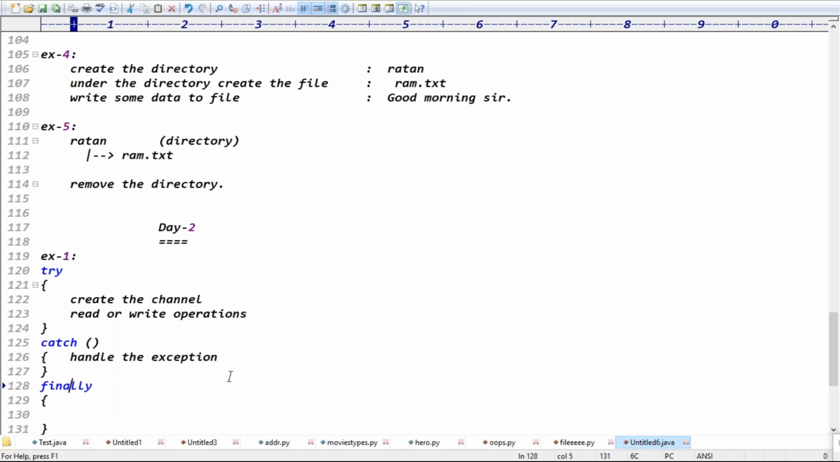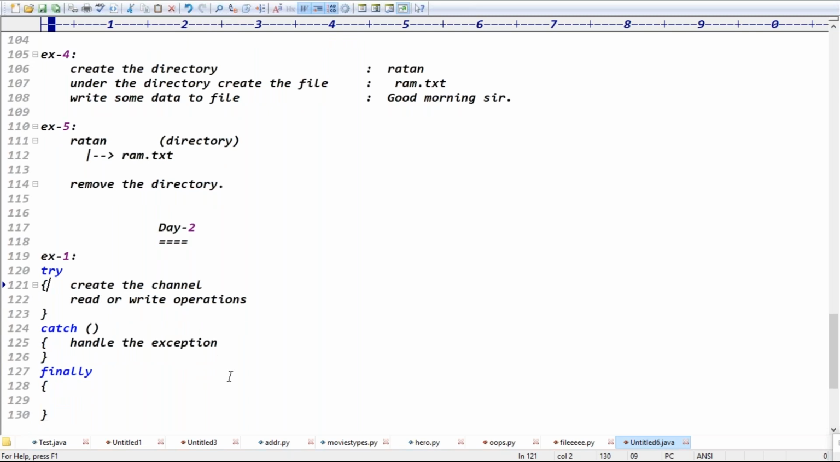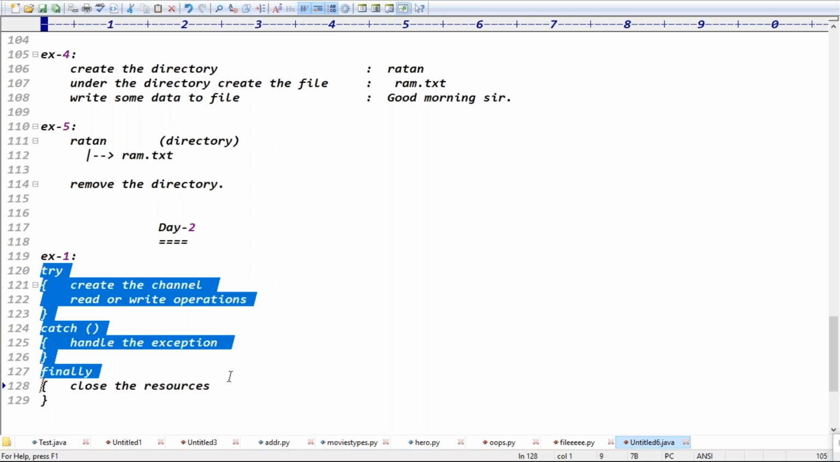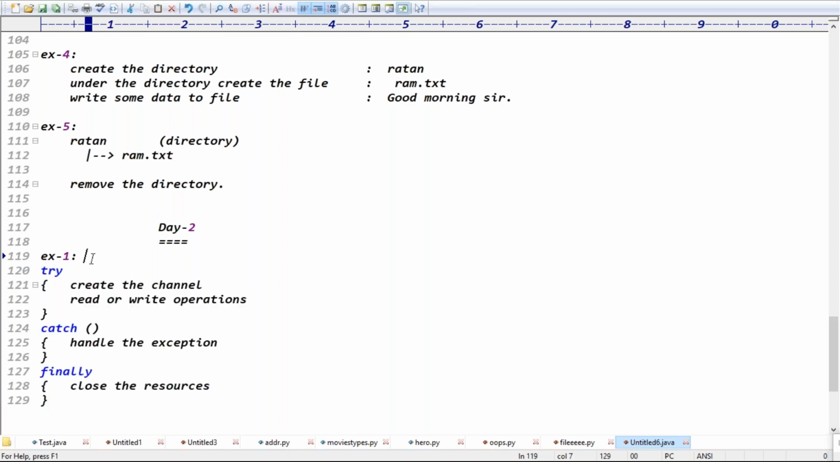What about the finally block now? In the try block, create the channel and do the read or write operation. In the catch block, handle the exception. In the finally block, close the resources, right? When we close the resources using the finally block, what is the advantage, guys? The finally block is executed in both normal and abnormal cases, so the resources are released in both cases, right?